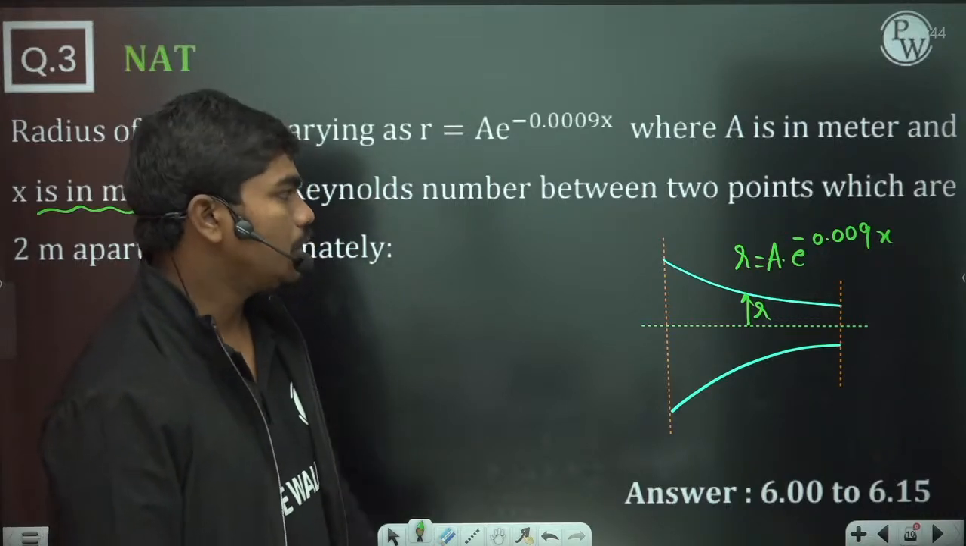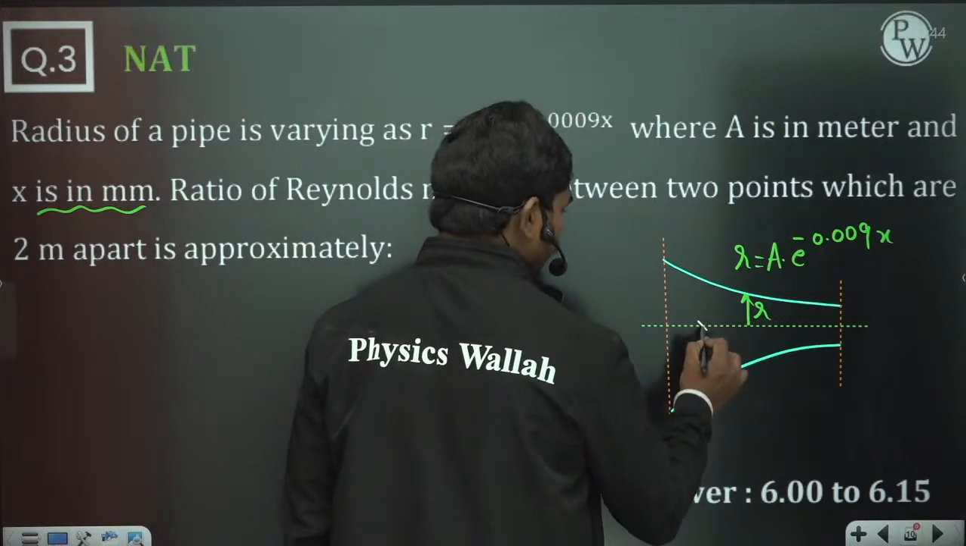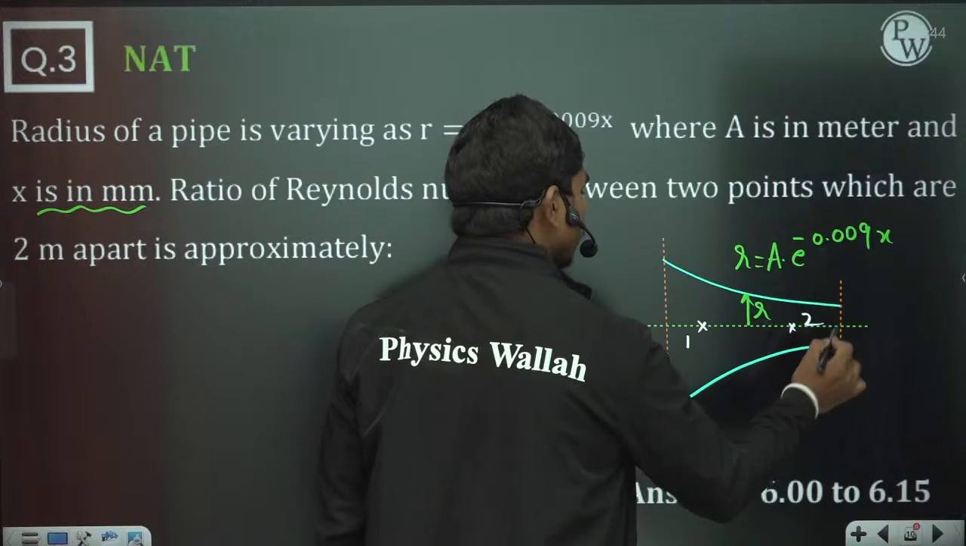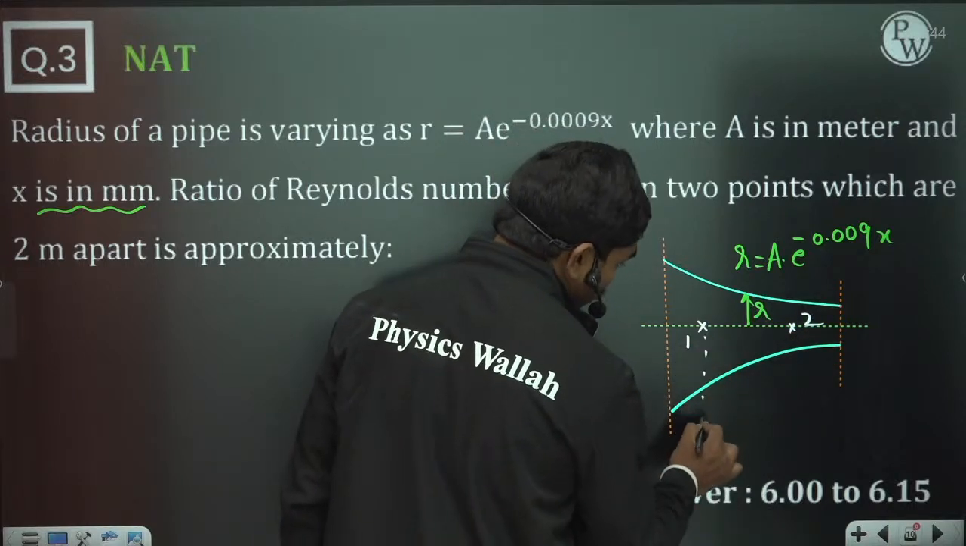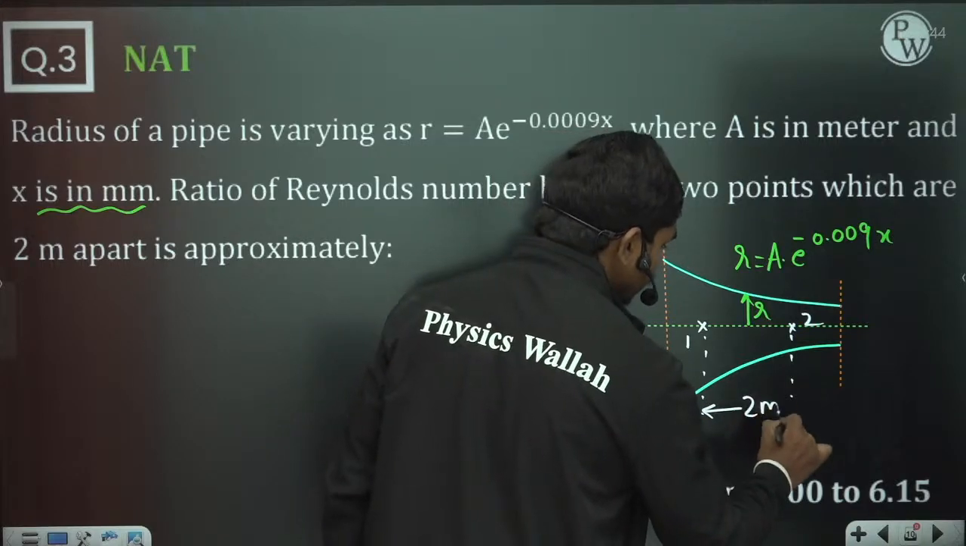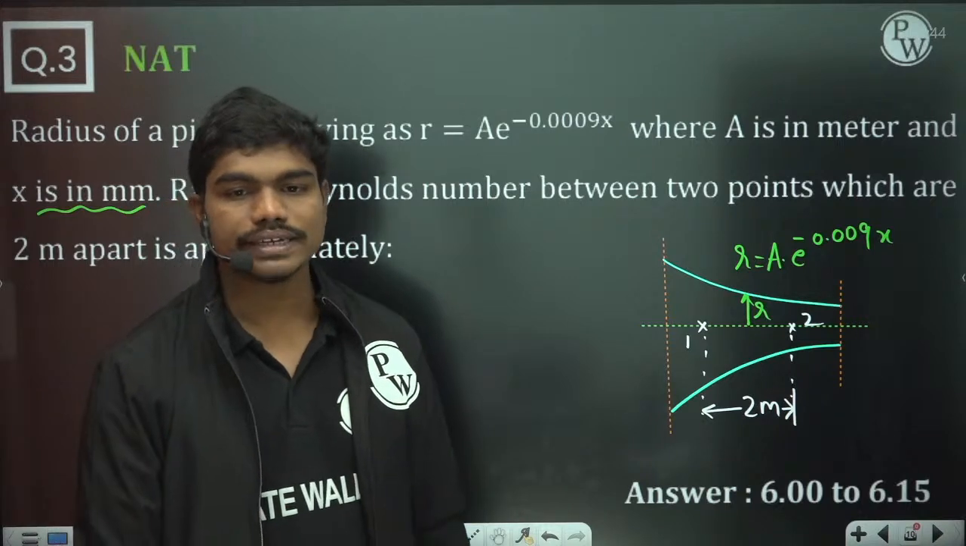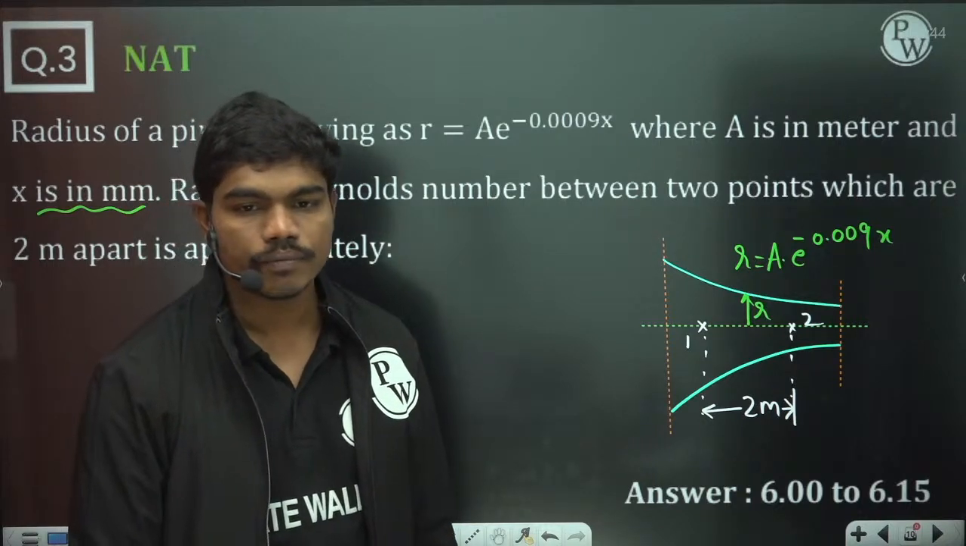Now they're asking, if you take 2 points in the flow, a first point and a second point, and the gap between these two is 2 meters, then what is the ratio of the Reynolds numbers?